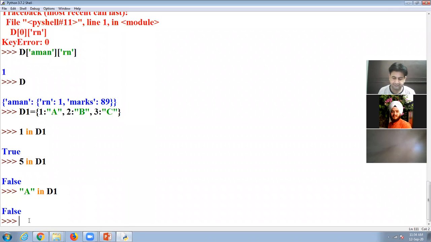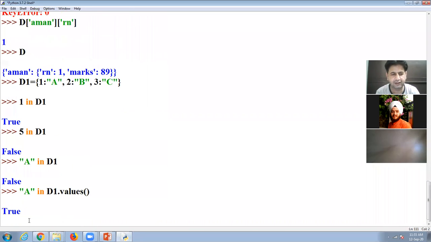Now next is, if I want to check the values, suppose I want to check whether A is in the dictionary values. In that case, I will have to use, look at here, A in, my dictionary name is D1 dot values.